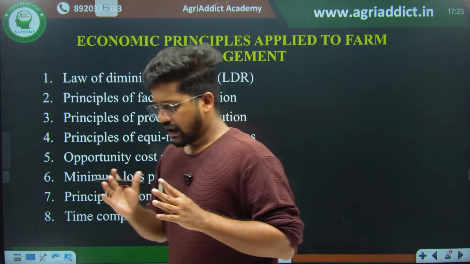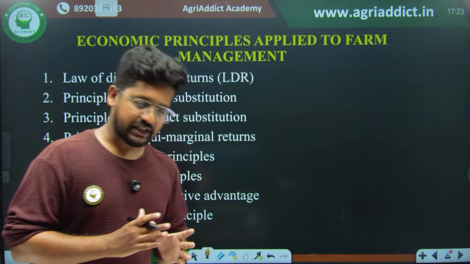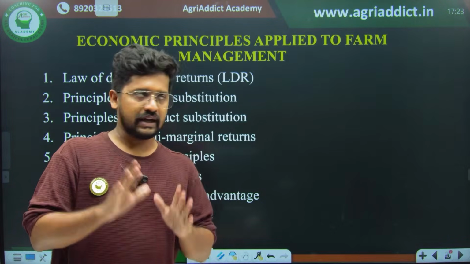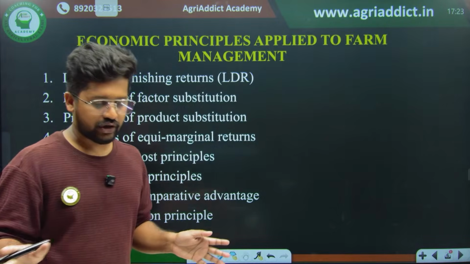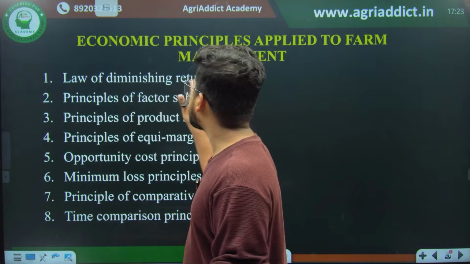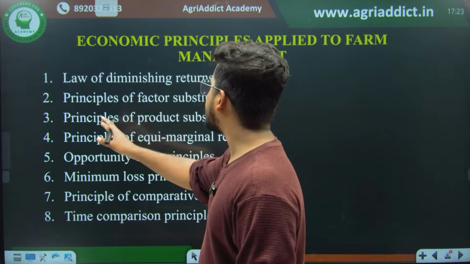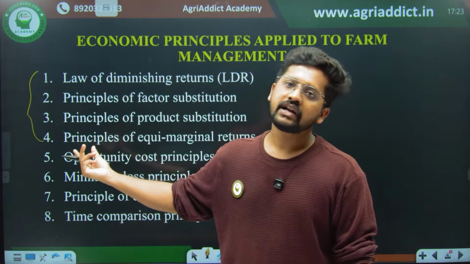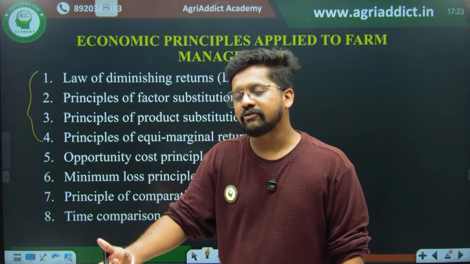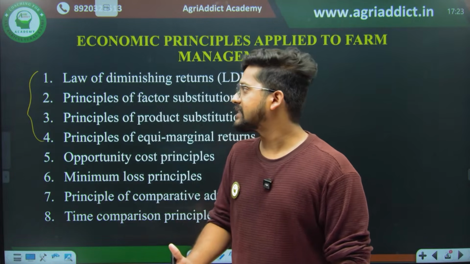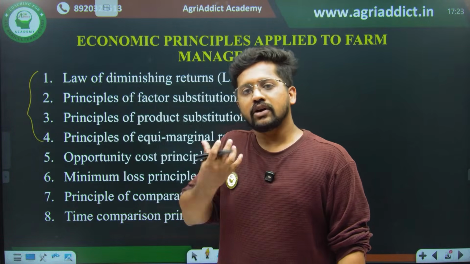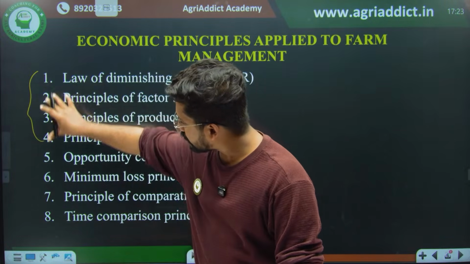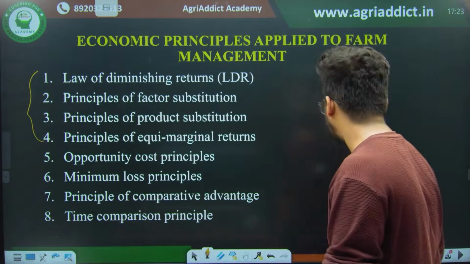For all these principles, I'm going to give you simple examples, and we will try to understand how this works. If you are thorough with agricultural production economics, if you have gone through our previous marathon properly, half of the thing is already sorted. The first four are the law of diminishing returns, principles of factor substitution, principle of product substitution, and almost these four principles are covered in our previous class. I'll explain it once again as theory, but you will have a little more understanding if you are good at agricultural production economics. Then the rest of four. So we are classifying this into 4 plus 4. First we'll go through that easy idea.